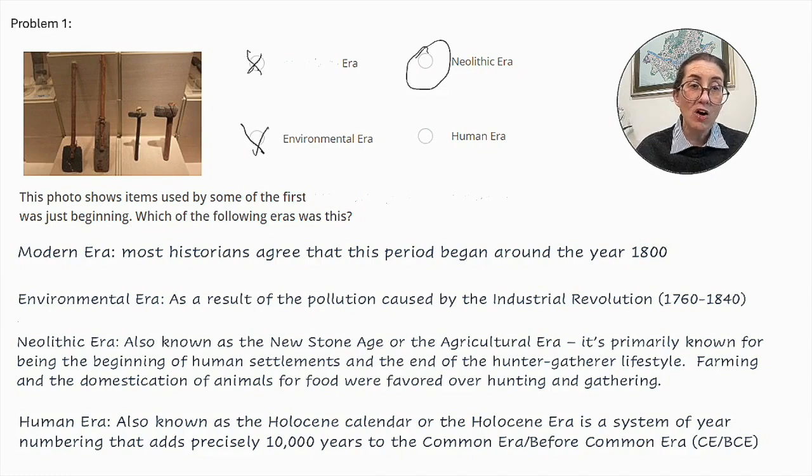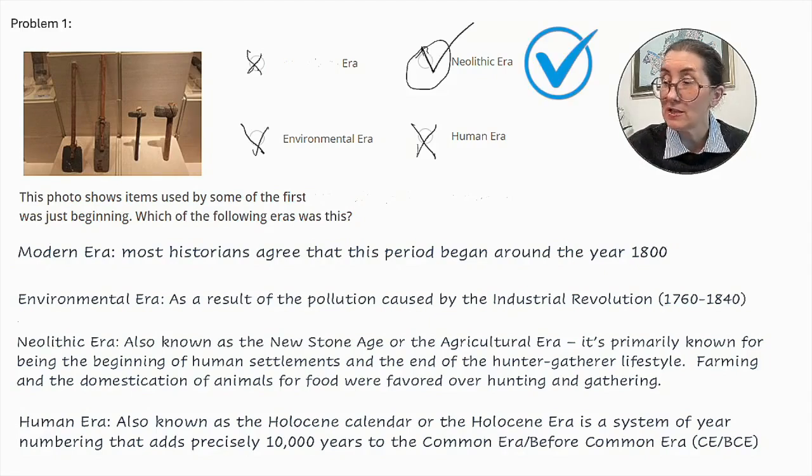Human Era. Also known as the Holocene calendar or the Holocene era, this is a system of year numbering that adds precisely 10,000 years to the Common Era, or Before Common Era system that we now use. So while the time period coincides with human settlements and agriculture, that's actually not the official name. So when we're talking about the beginning of agriculture, we're using the term Neolithic era. So this is the correct answer.